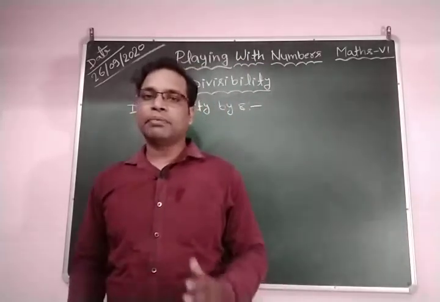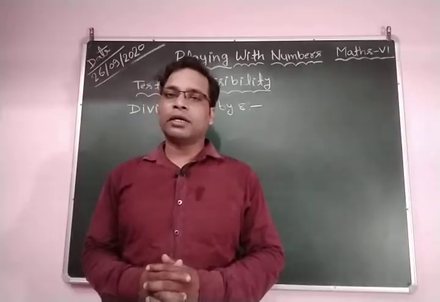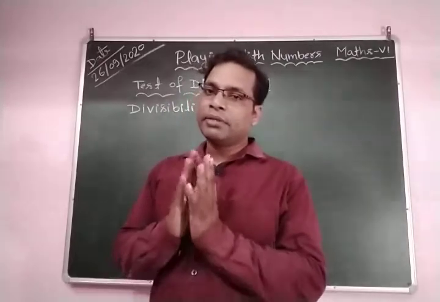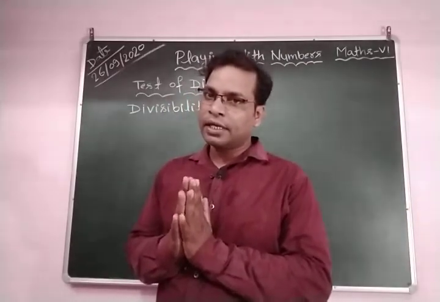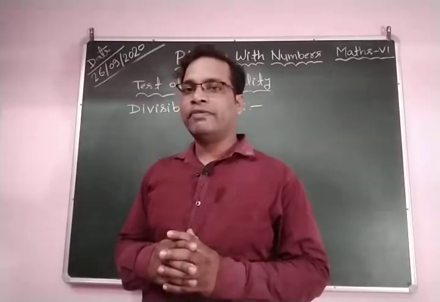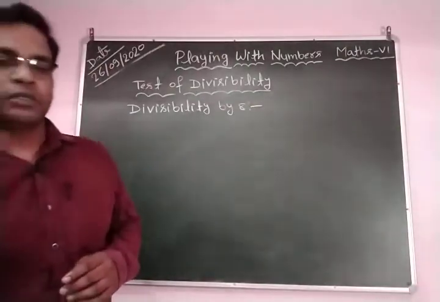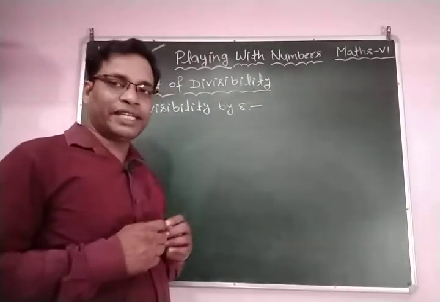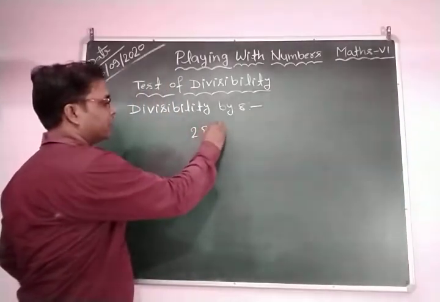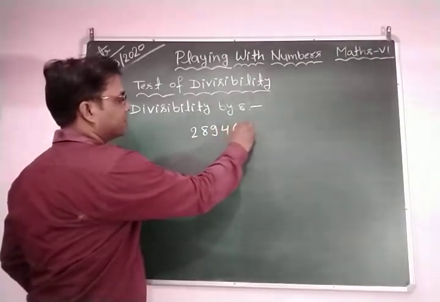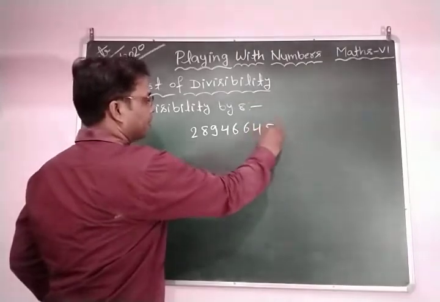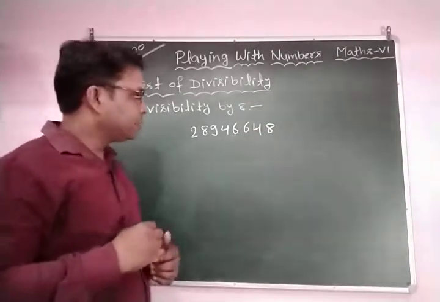So let's see some examples, and we are going to verify it. If we take the last three digits of a number, and that is divisible by 8, then the whole number is divisible by 8. Is this true or false? Let's see how to verify it. Suppose we take a long number: 2, 8, 9, 4, 6, 6, 4, 8. Is this number divisible by 8 or not?